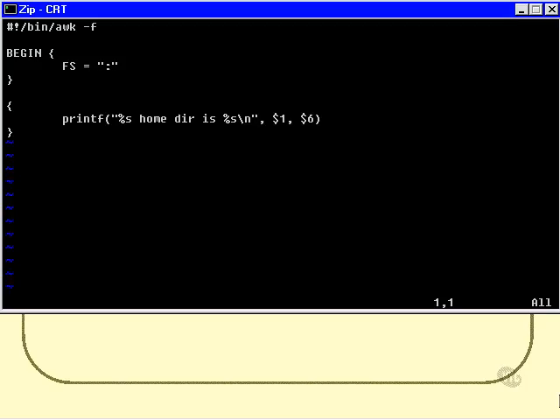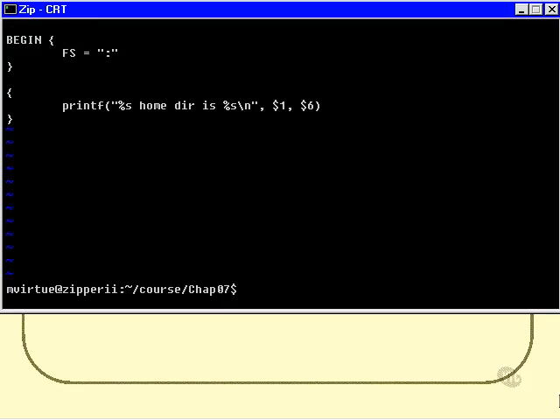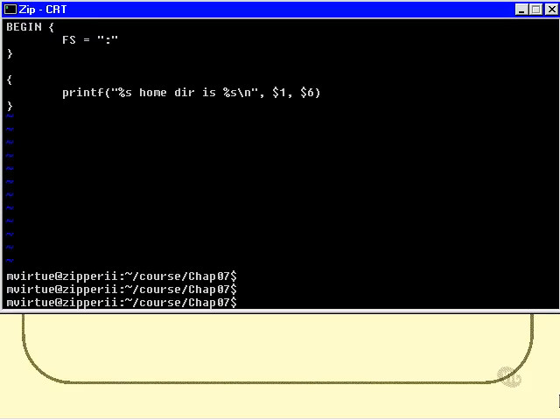Now I won't go into this in any more detail, I'll show you this actually running. And now let's run it. It was, I believe, called password2.awk.